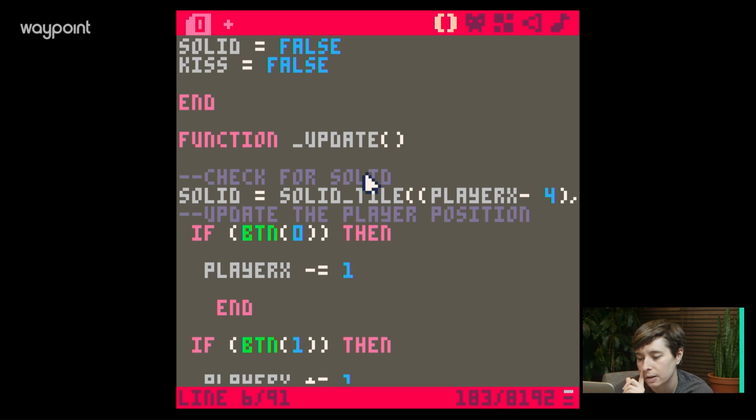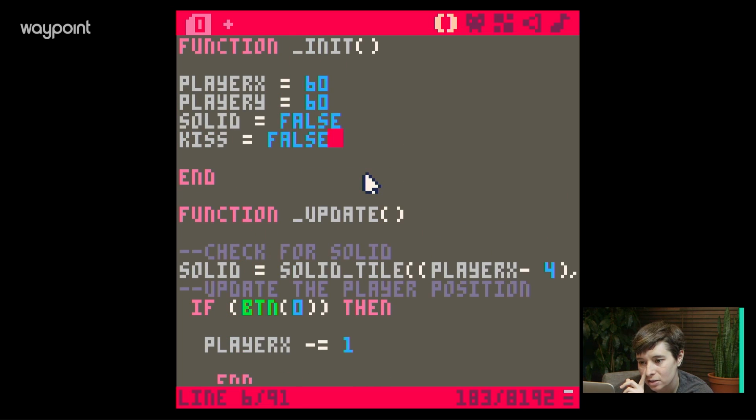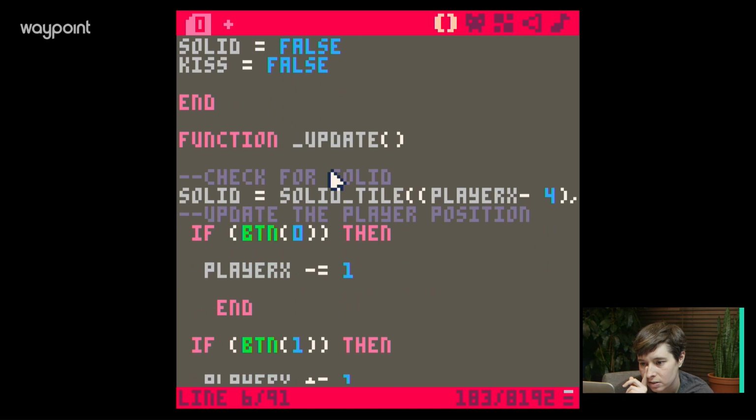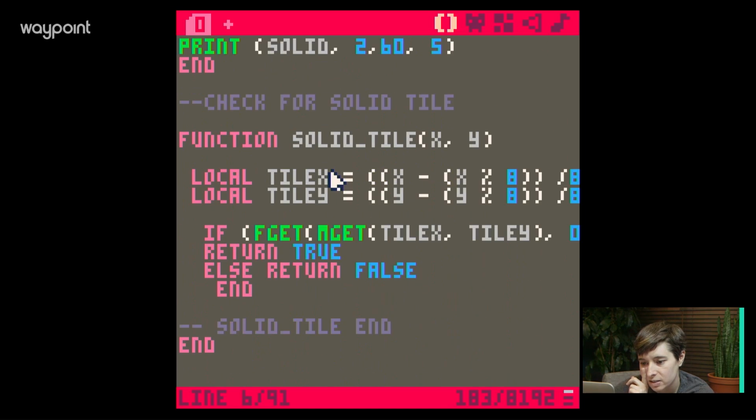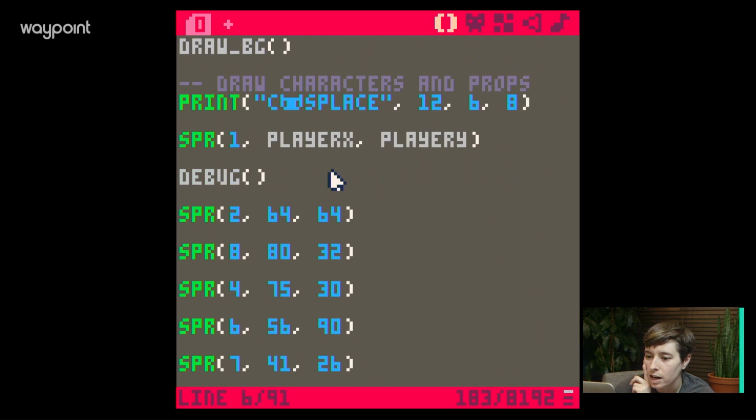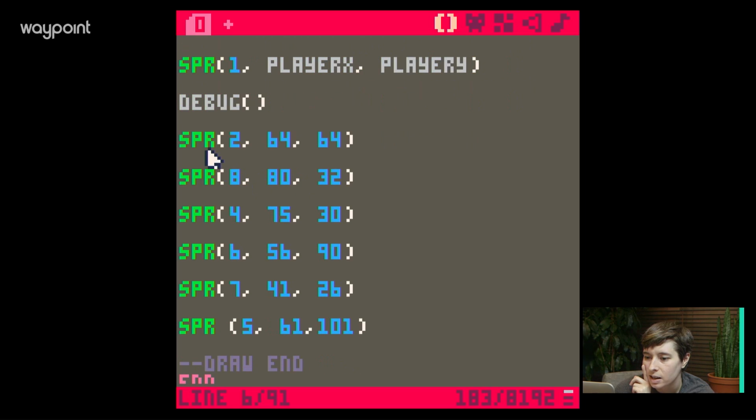Like up here, just checking for the solid, right? We should be able to just do that because we're just checking for the kiss. And she is flagged as the kiss. Also, we drew her in. We just wrote her in, sprite here.